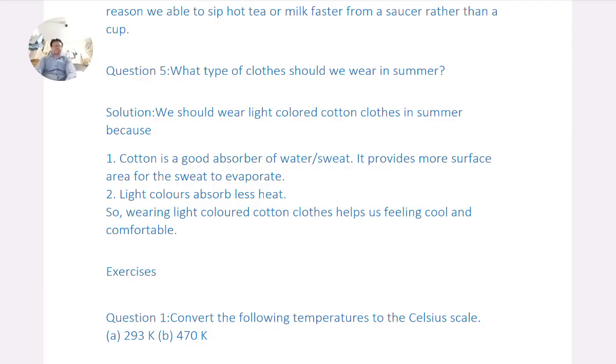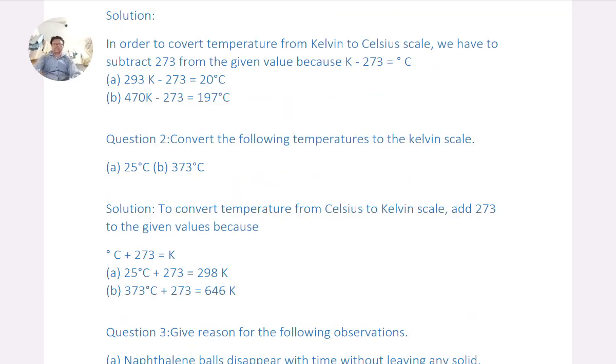Exercise. Question 1. Convert the following temperature to the Celsius scale. A. 293 Kelvin. B. 470 Kelvin. Solutions. In order to convert temperature from Kelvin to Celsius scale, we have to subtract 273 from the given values, because K minus 273 equals degree centigrade. A. 293 Kelvin minus 273 equals 20 degrees centigrade. B. 470 Kelvin minus 273 equals 197 degrees centigrade.